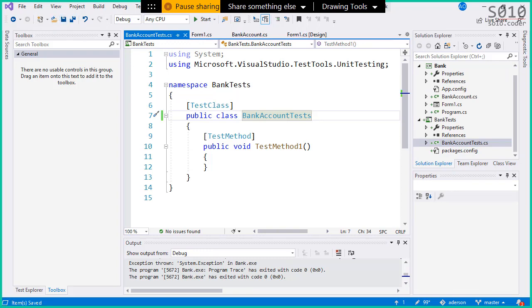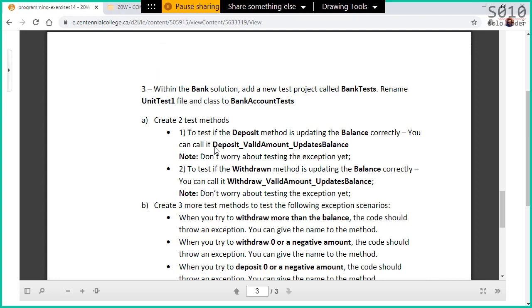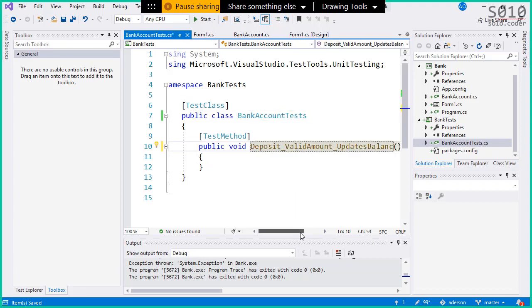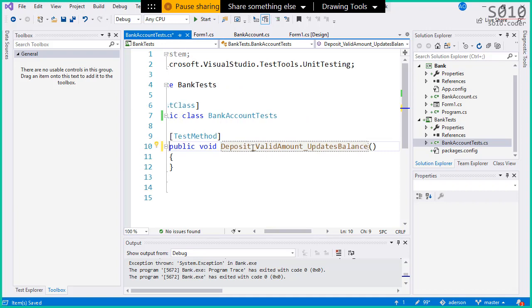Okay, so the name of our first test is deposit valid amount updates balance. What this is doing is this: the first part, I'm testing the deposit method. Second, I'm providing a valid amount. And part 3, I'm expecting an updated balance. So this is how I'm going to call it. I'm going to rename this one with test valid amount updates balance. So again, name of the method, what am I providing, what am I expecting.